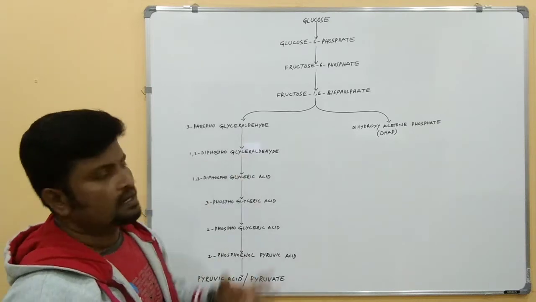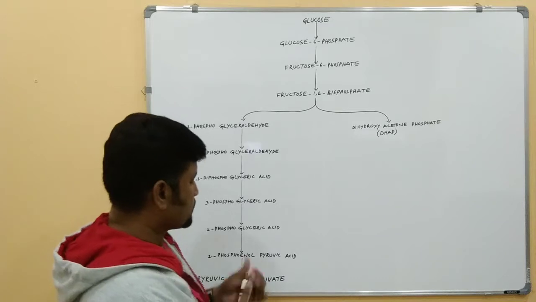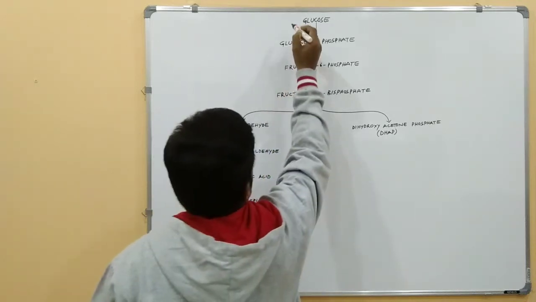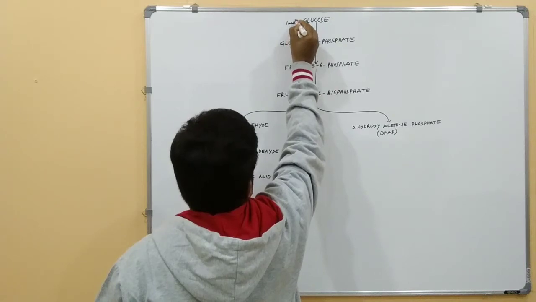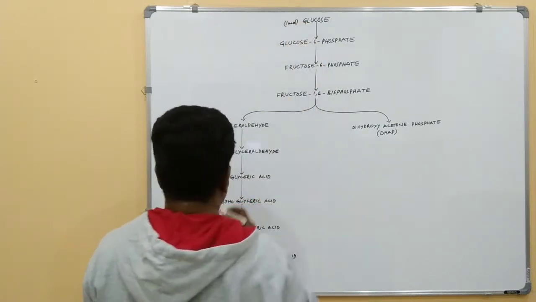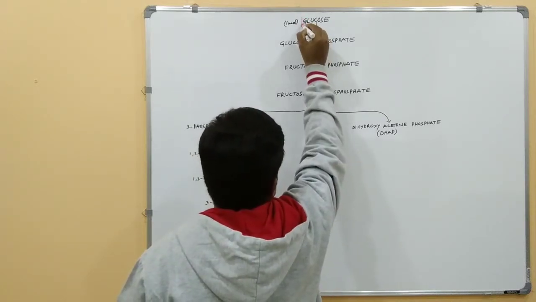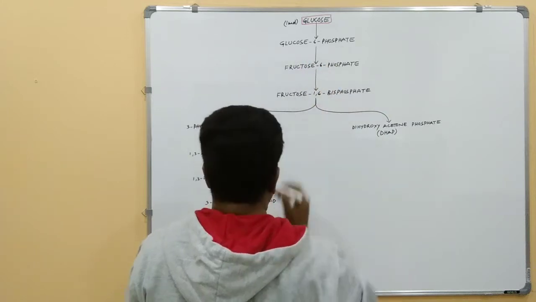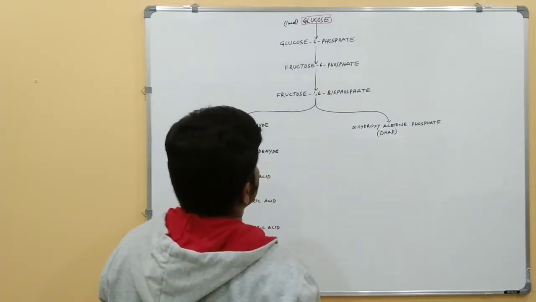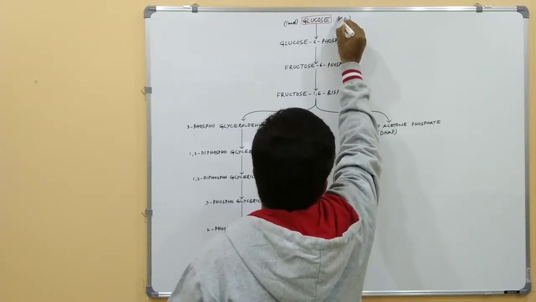The first step of the glycolysis pathway: 1 molecule of glucose is phosphorylated and converted into glucose 6-phosphate. Here glucose is the 6 carbon compound.